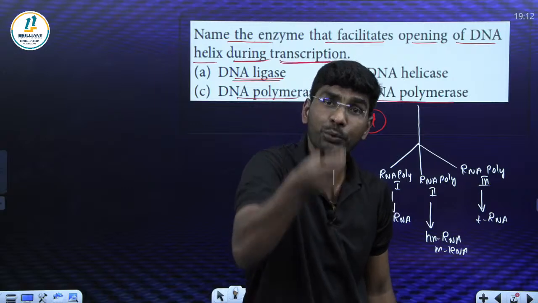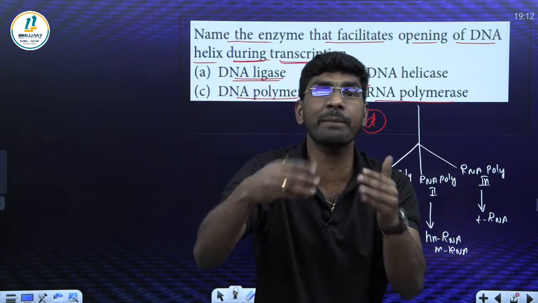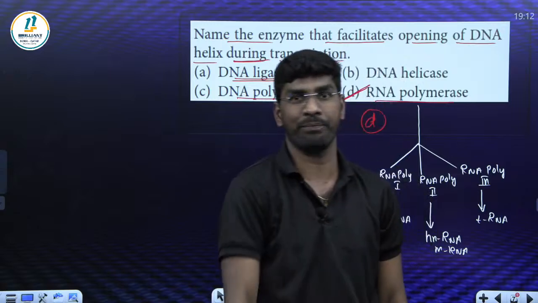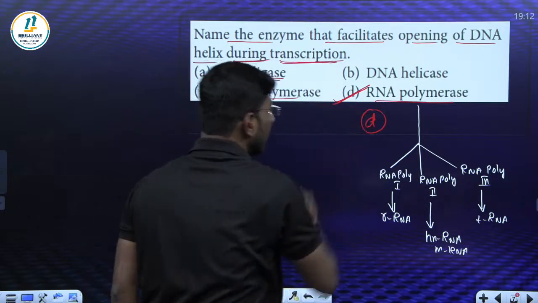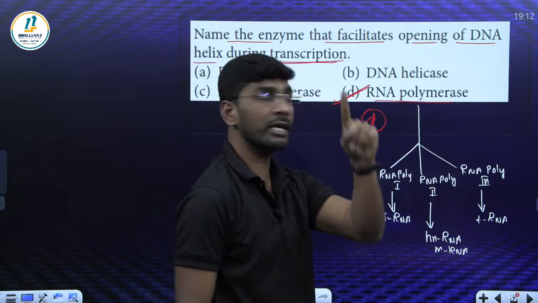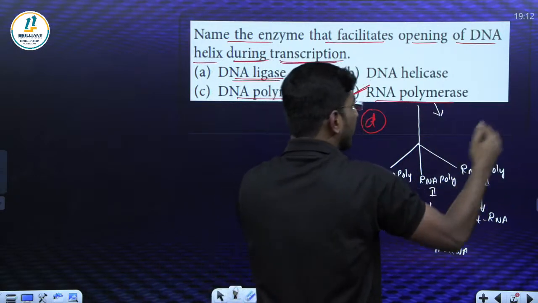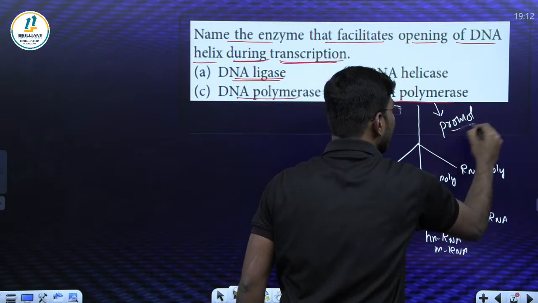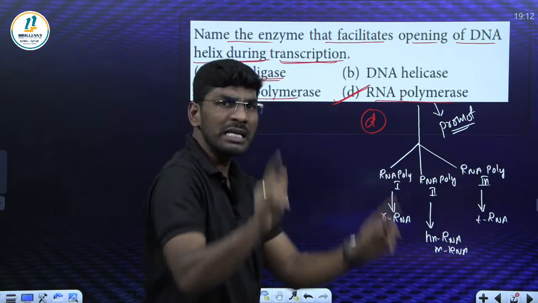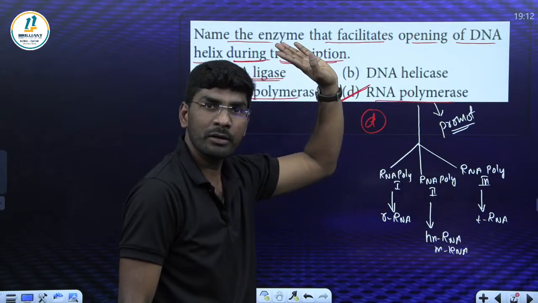If they ask about eukaryotes only, you should keep in mind that 1, 2, 3, different types of RNA polymerase enzymes are there. Are you with me? You got my point. So the answer is what? Option D. Most important thing, the RNA polymerase enzyme during transcription initiation goes and attaches to where? Promoter. Remember all of you, they attach to the promoter. Easily remember PP, my dear. Polymerase and also promoter. Got my point?